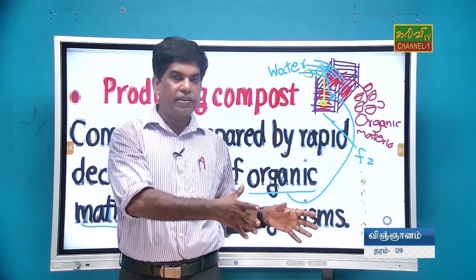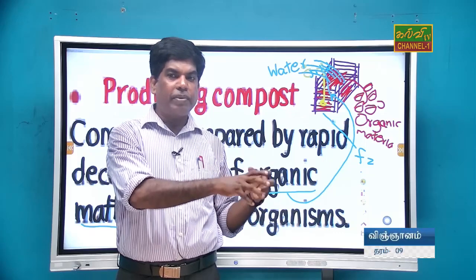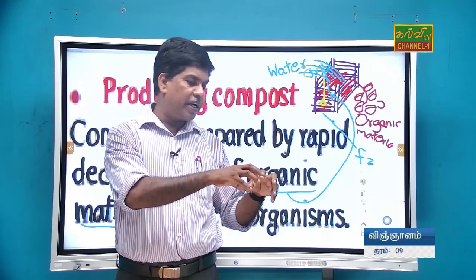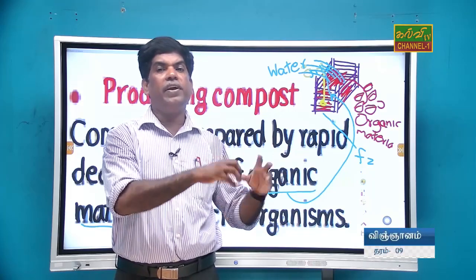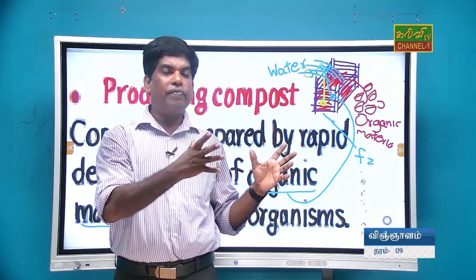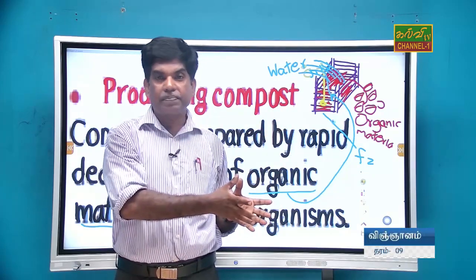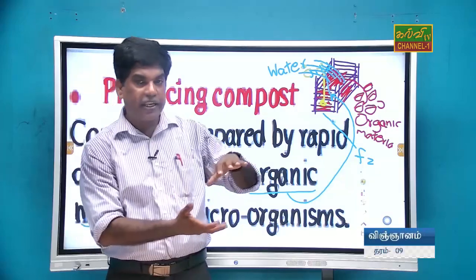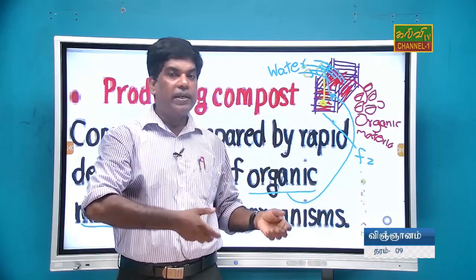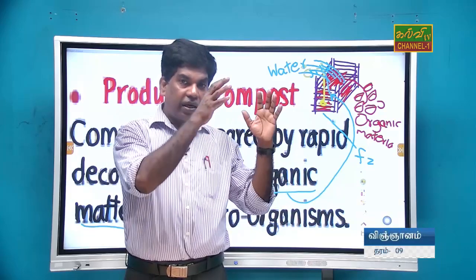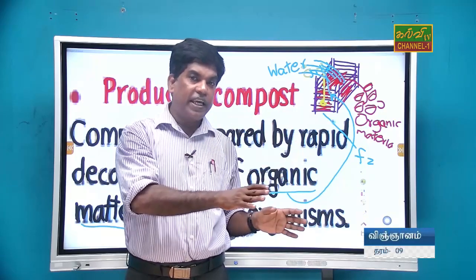When the organic waste materials undergo microbial activities, heat evolves. More heat is not suitable for microbial activities, so we have to dig and change the site, and sometimes need more watering to decrease the heat.